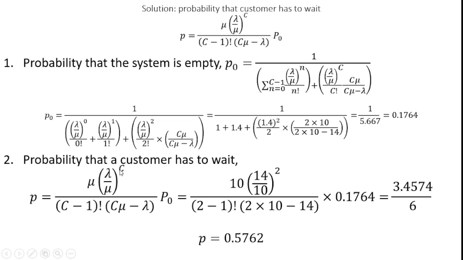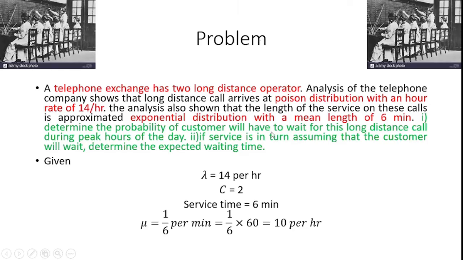I substitute, and C, the number of service stations in this problem, is 2, so 10 into 14 divided by 10, after that 2 minus 1 factorial and 2 into 10 minus 14, into P0, which I identified in the previous step, 0.1764. I can substitute all the values. From this I get the probability that a customer has to wait in the queue is 0.5762, which is the answer for the first question in this problem.